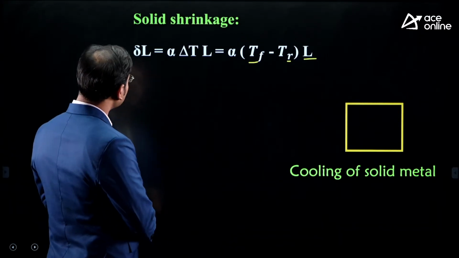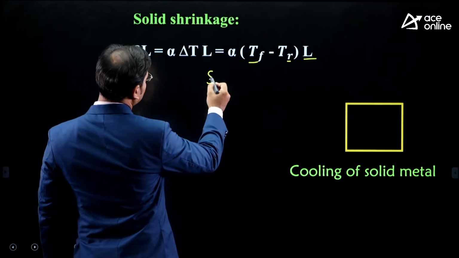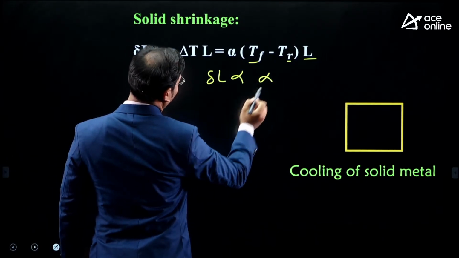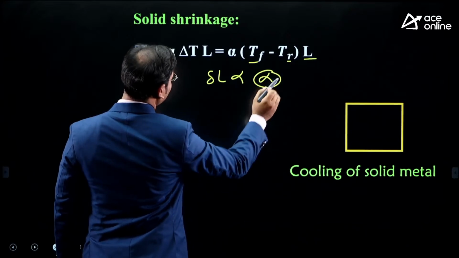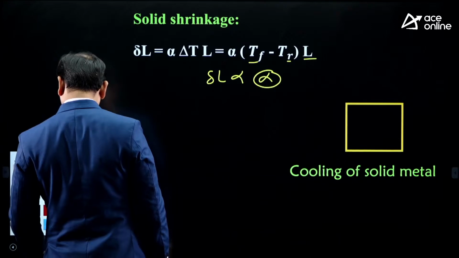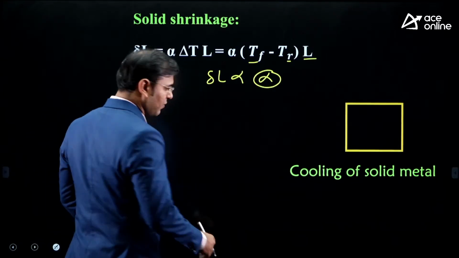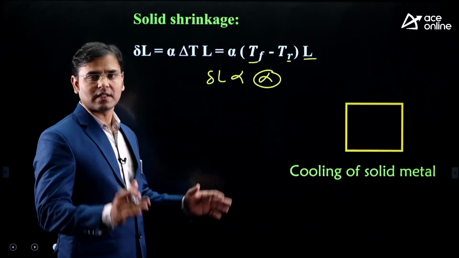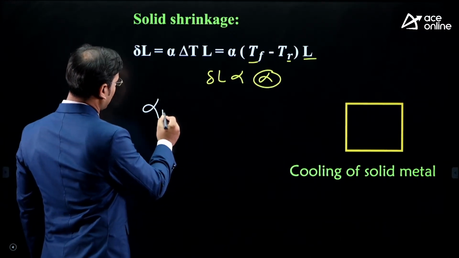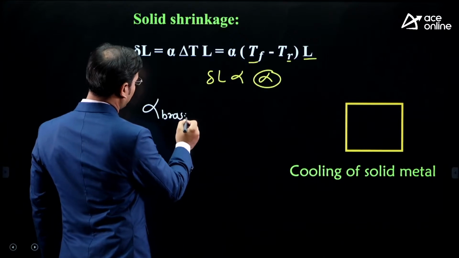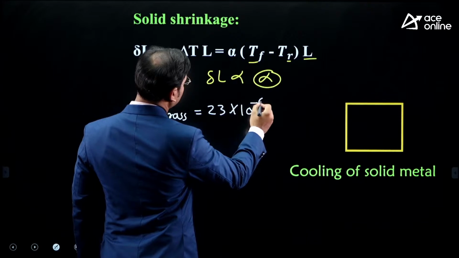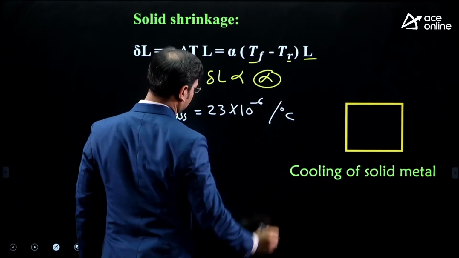Correct. Now see that for solid shrinkage, the change in length depends on alpha, or it is directly proportional to alpha. Yes, change in length is directly proportional to alpha. It means this value of solid shrinkage depends on alpha. And out of all the materials we use in casting, brass has the highest value of alpha. And that alpha for brass is 23 into 10 raised to minus 6 per degree centigrade.